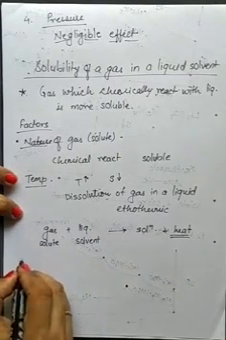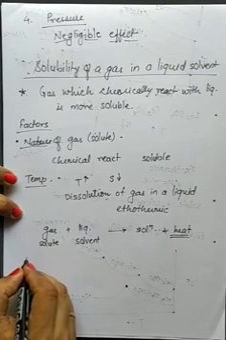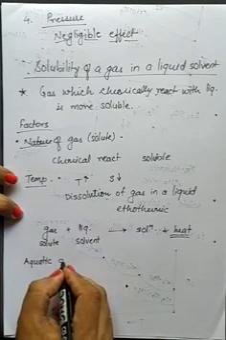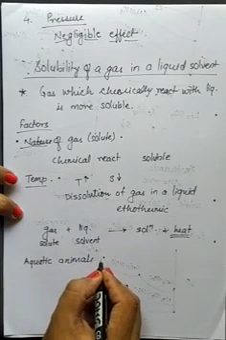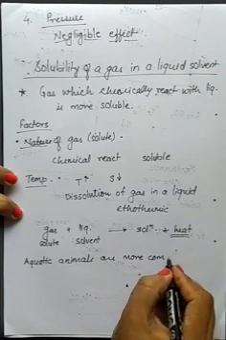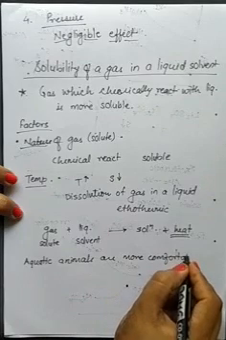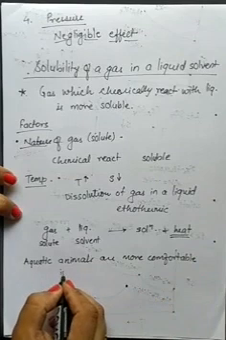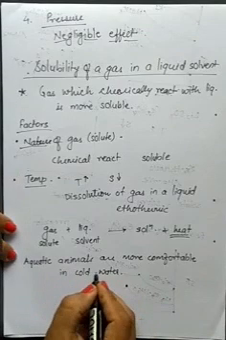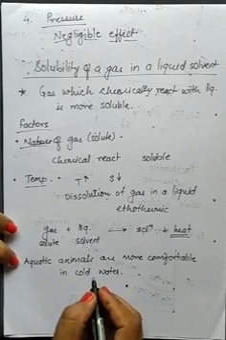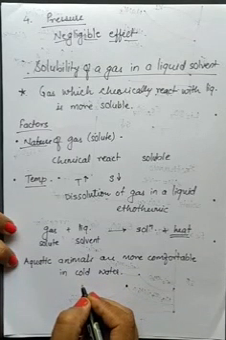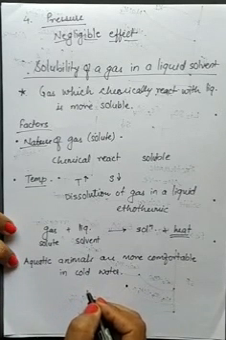So here one question is asked: why are aquatic animals more comfortable in cold water rather than in warm water? Aquatic animals can live comfortably in cold waters rather than in warm water. Why? It is because aquatic animals respire or breathe the oxygen dissolved in water, and this oxygen gets dissolved in water at low temperature.